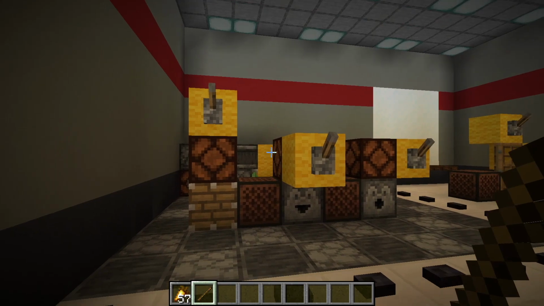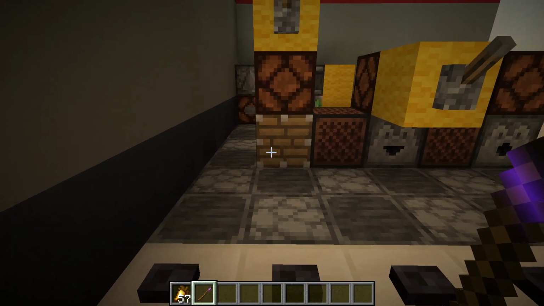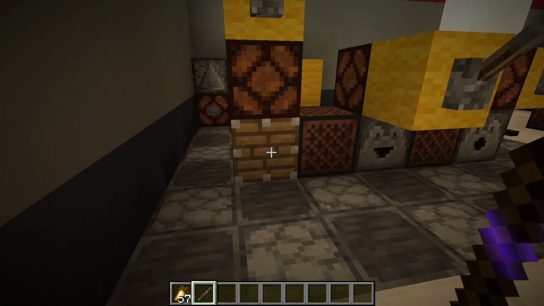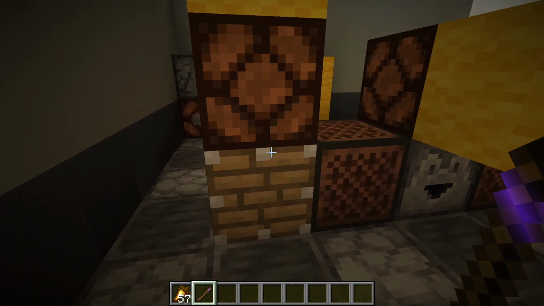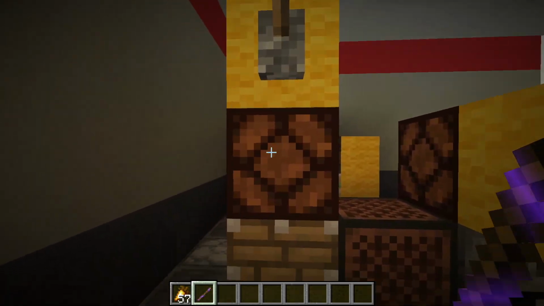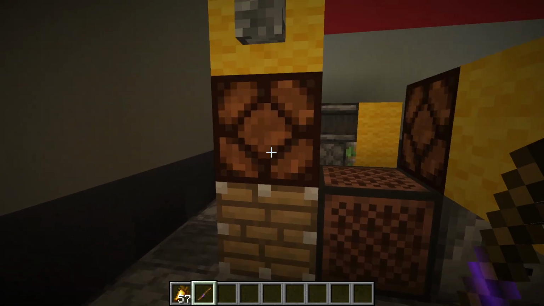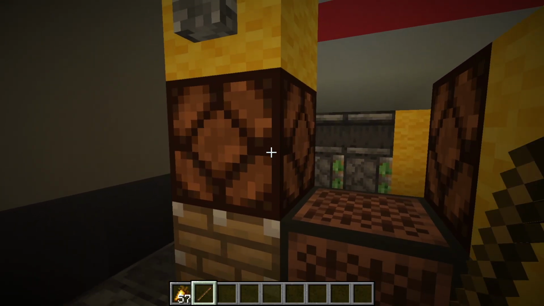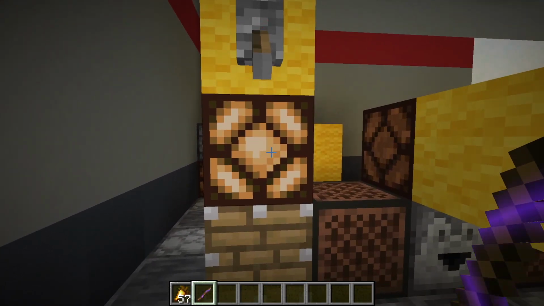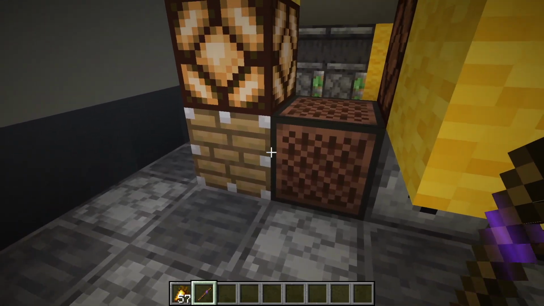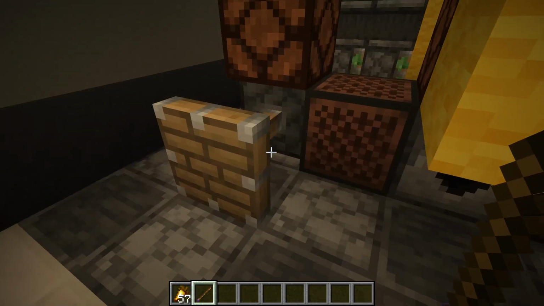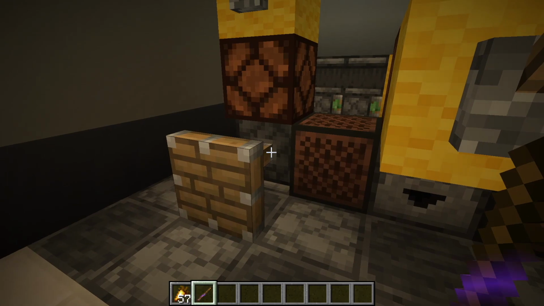First, we must understand quasi-connectivity. So what it is, basically, is when a piston, dropper, or dispenser thinks it's being powered, but it's not. So here, let me explain. If anything is above this piston that can power, say, this lamp, so this can power this lamp, that means quasi-connectivity can happen with this piston. Yeah, how does that make any sense?